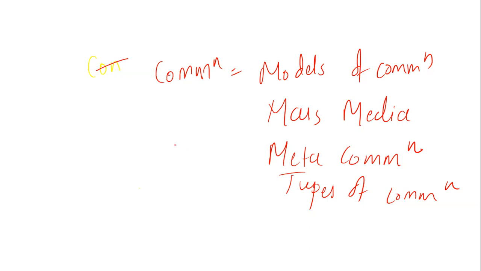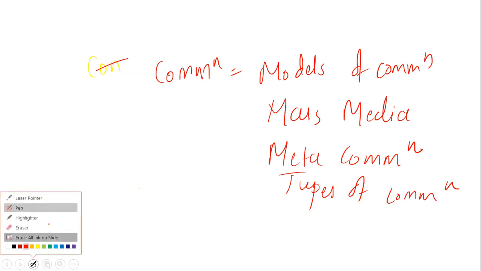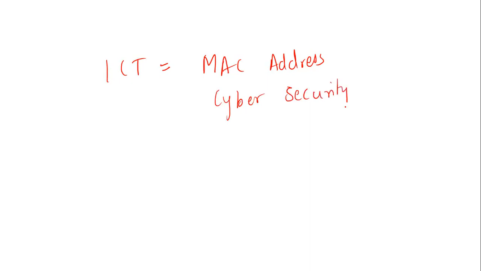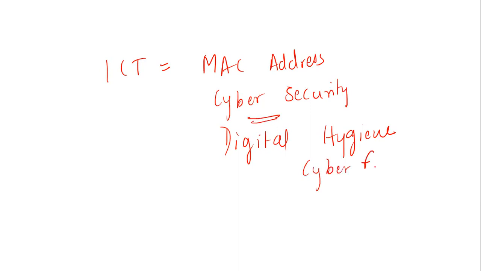The next unit we will take is unit number 4, that is ICT. Basically, in ICT, again, MAC address is a very, very, very common topic. Then we have cyber security. The topic on cyber security is something new that, as you all know, comes every cycle and every shift. There is a topic called digital hygiene, which was based on cyber attack. So this is a topic which students should brush up their knowledge on.